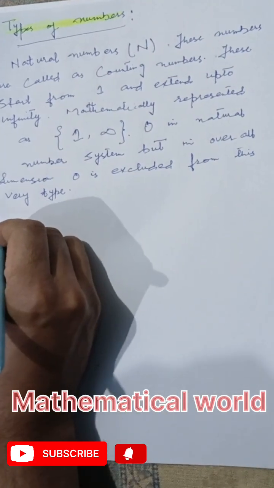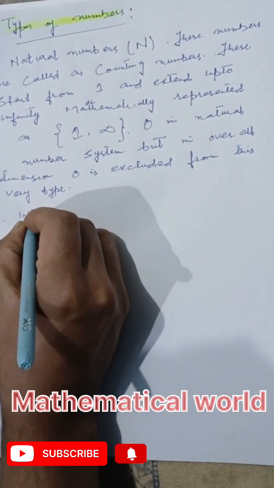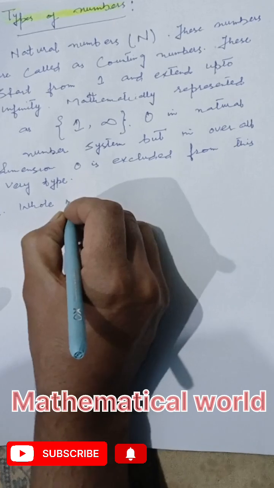After that comes the type of numbers called whole numbers.